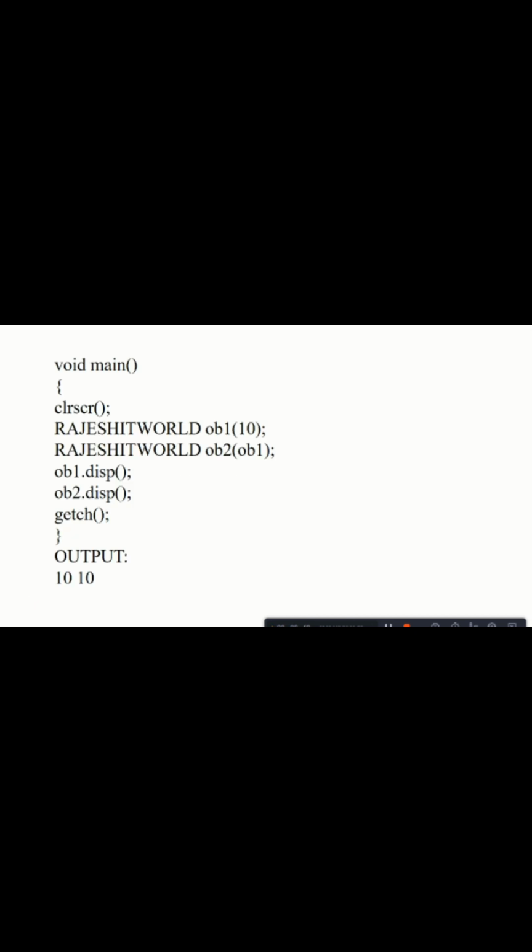Then main function: Rajesh IT World object 1 with value 10, Rajesh IT World object 2 with object 1. In the second one we call object 1 through object 2. When we display the result, ob1.display will display 10. When we call ob2.display it will also be 10 because we have declared that x equal to xx in constructor and in the second constructor we have called its address. So both values are 10 and 10.